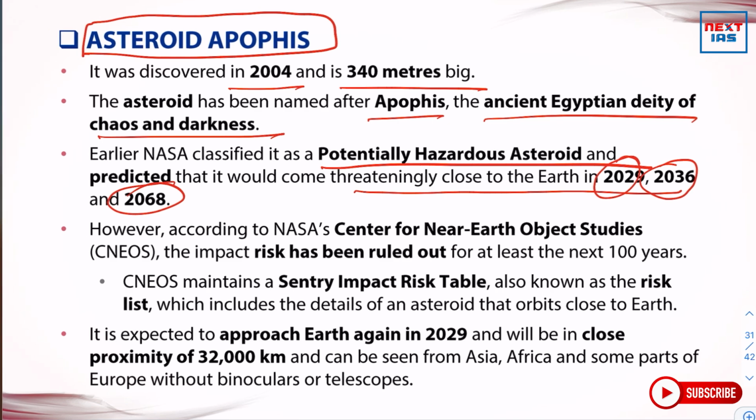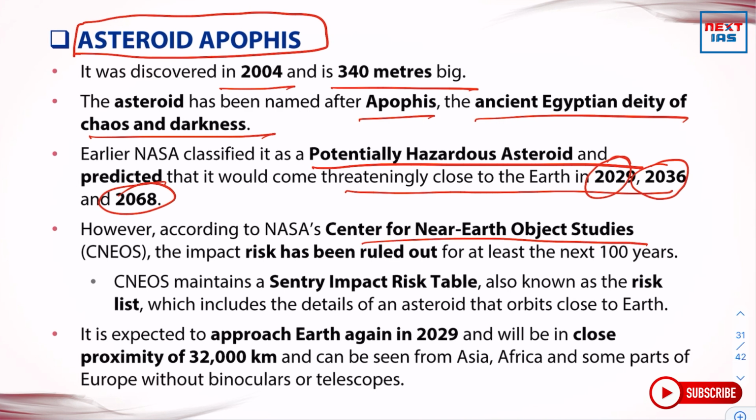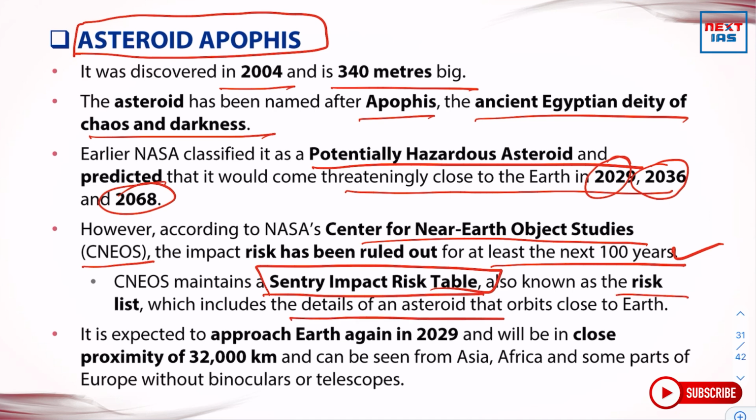However, according to NASA's Center for Near Earth Object Studies (CNEOS), the impact risk has been ruled out for at least the next 600 years. CNEOS maintains a Sentry Impact Risk Table, also known as the Risk List, which includes the details of an asteroid that orbits close to the Earth. So you should remember this risk table name, Sentry Impact Risk Table, and what does it do? It provides the details of an asteroid that orbits close to Earth from the prelims point of view.